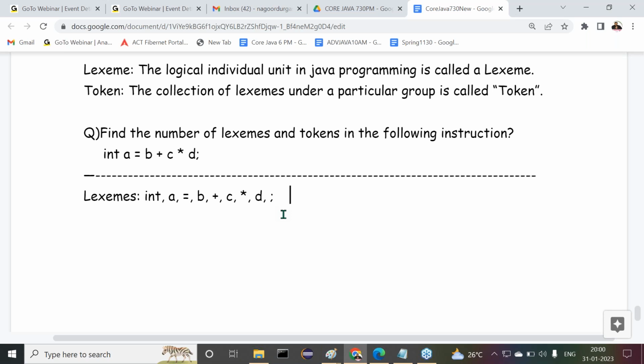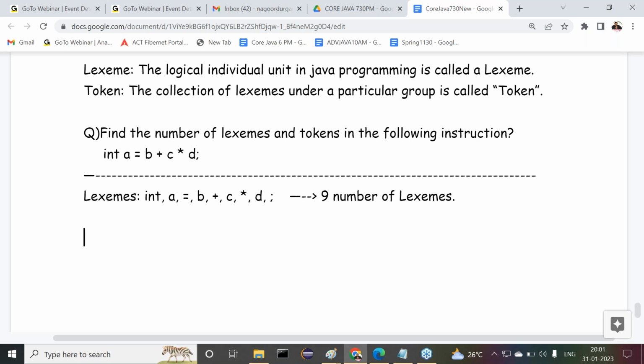Now tell me overall how many lexemes are available here. Count them: 1, 2, 3, 4, 5, 6, 7, 8, 9. Overall, we understand clearly that 9 lexemes are available in this particular instruction.